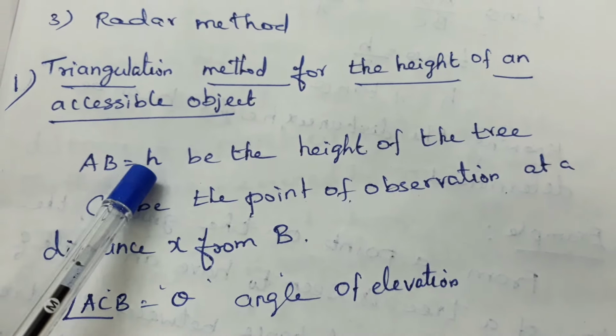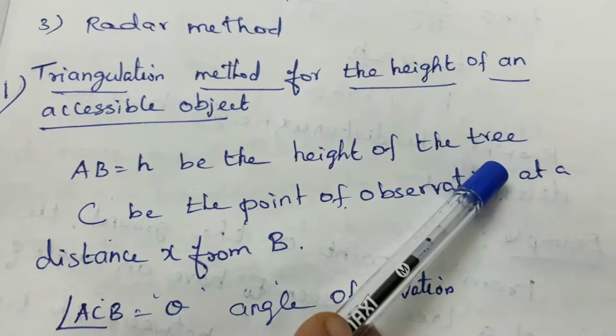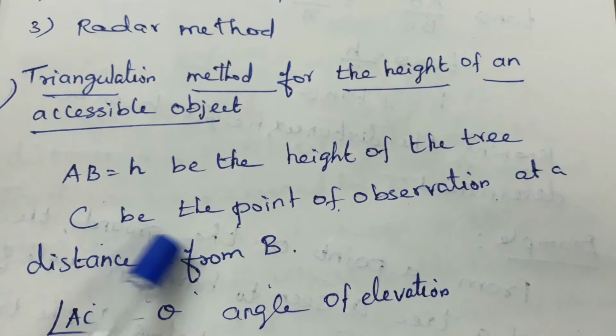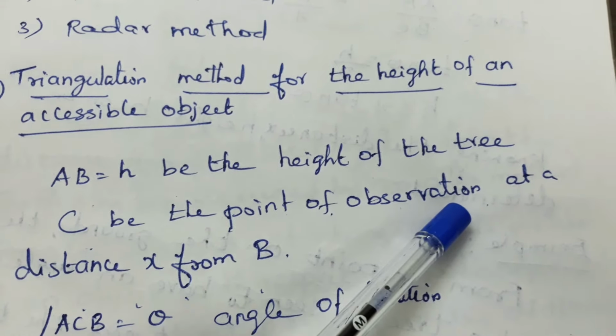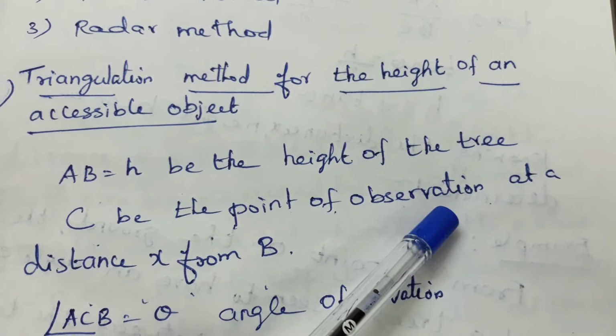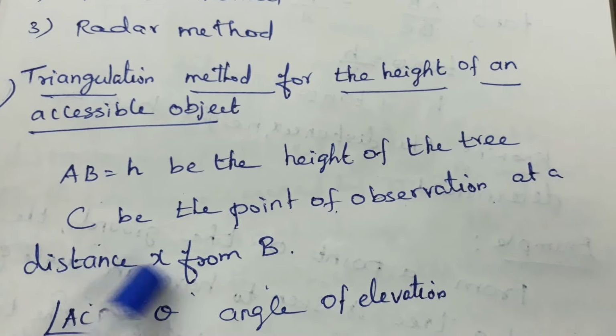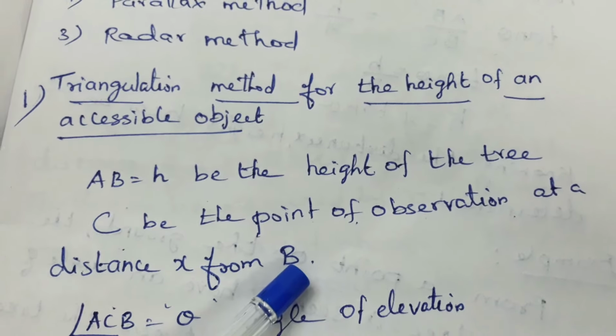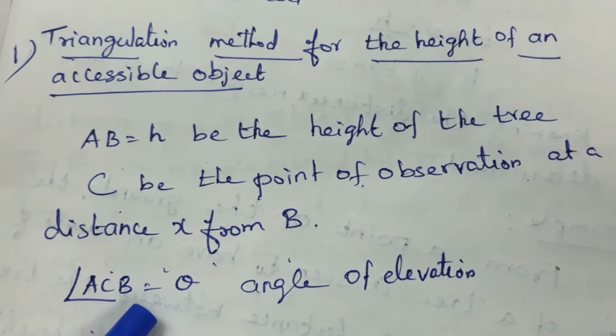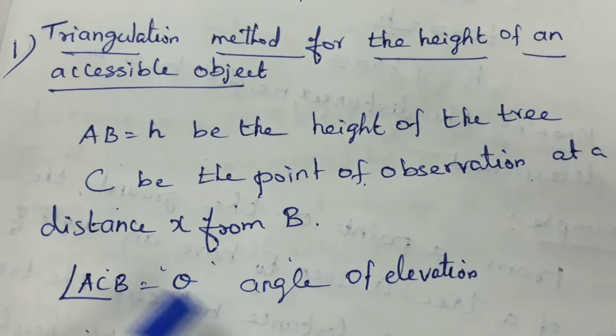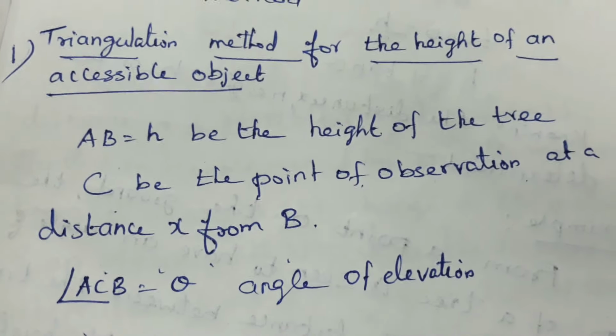AB equal to H be the height of the tree. C be the point of observation, at a distance x from B. Angle ACB equal to theta is known as the angle of elevation.